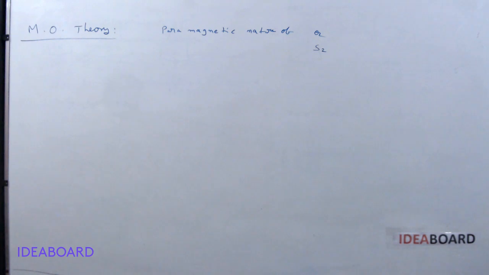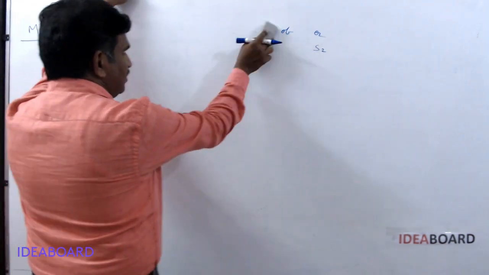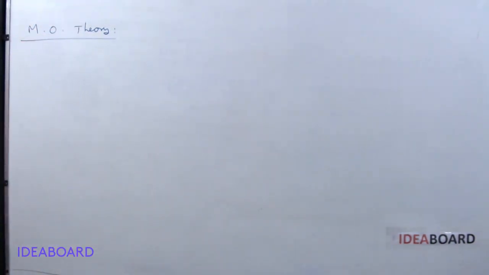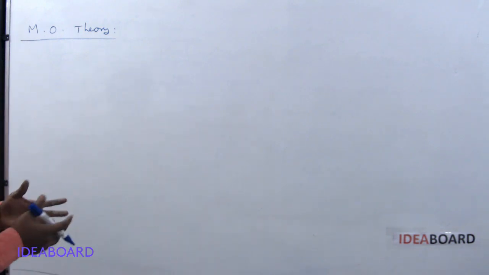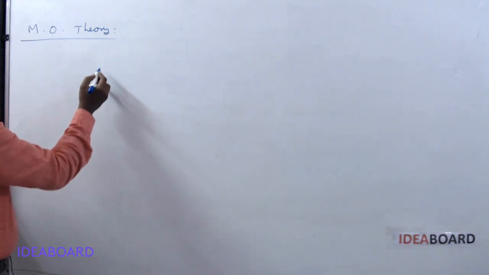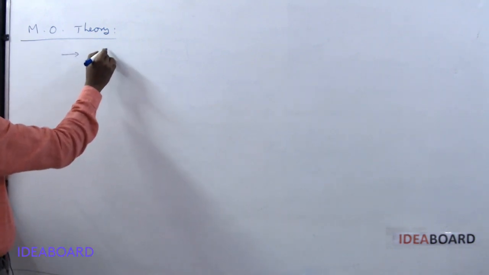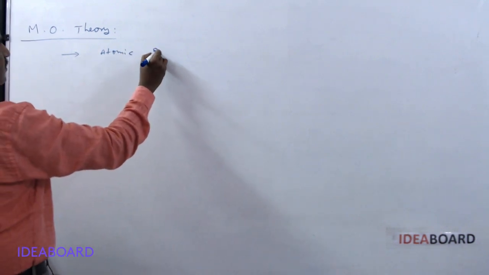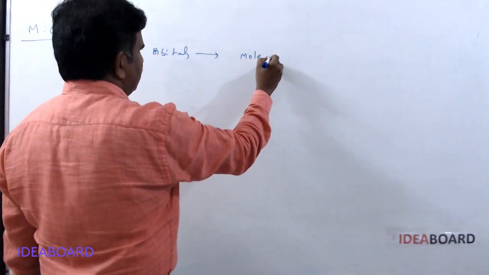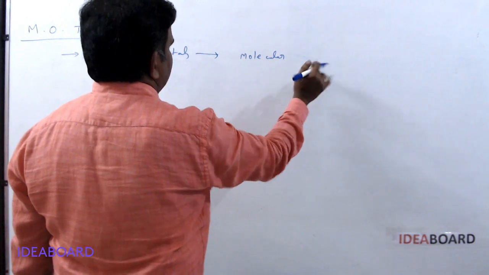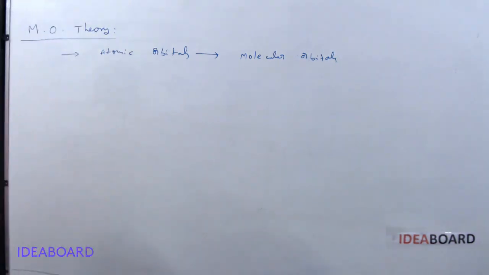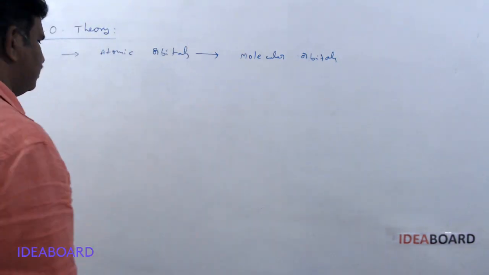What is this molecular orbital theory? As per valence bond theory, atomic orbitals participate in bonding, and the overlapping of atomic orbitals gives molecule or bond formation. But molecular orbital theory is completely different. Here, the atomic orbitals of the atoms first combine to form molecular orbitals. There are no atomic orbitals, only molecular orbitals present in the molecule. So atomic orbitals combine to form molecular orbitals.